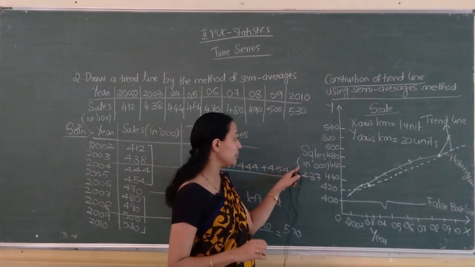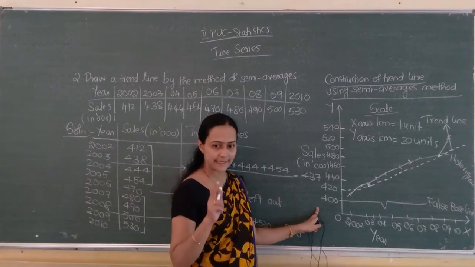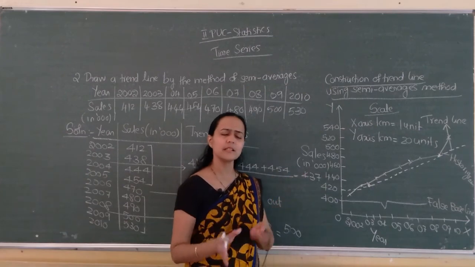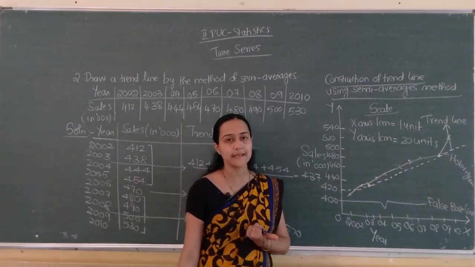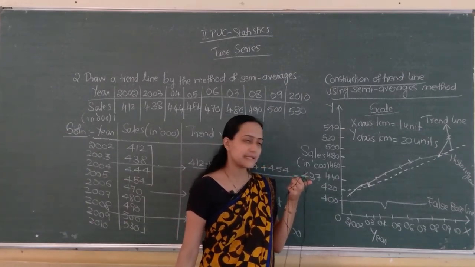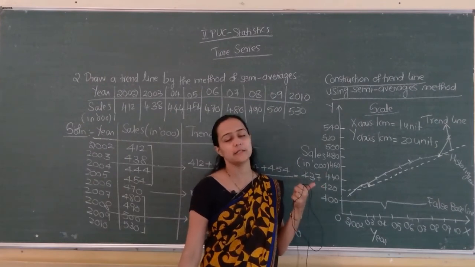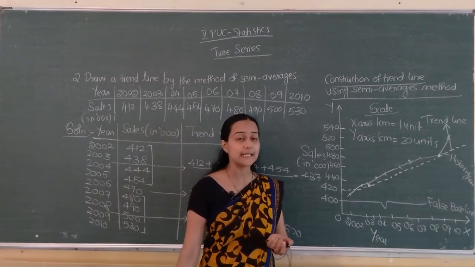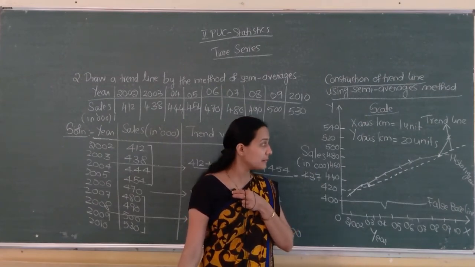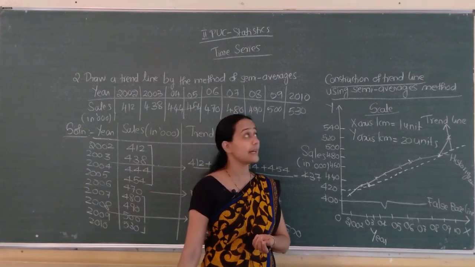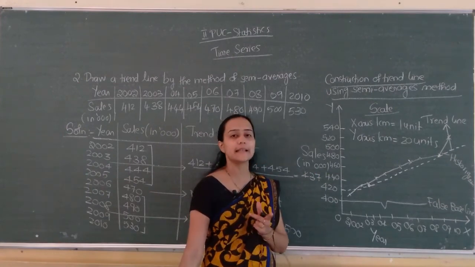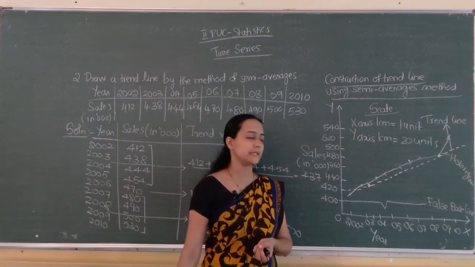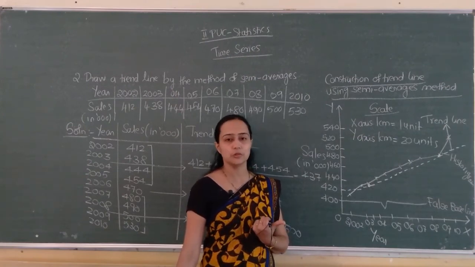Here both variables must be there. You have to mark the x axis and y axis, both year and sales, or whatever the variables may be. After that, the false baseline, if needed, must be there. Then both the histogram and the trend line you have to mark. After that the scale must be there. And before everything, the title must be there: construction of trend line using semi-averages method. Hope this is clear to you.